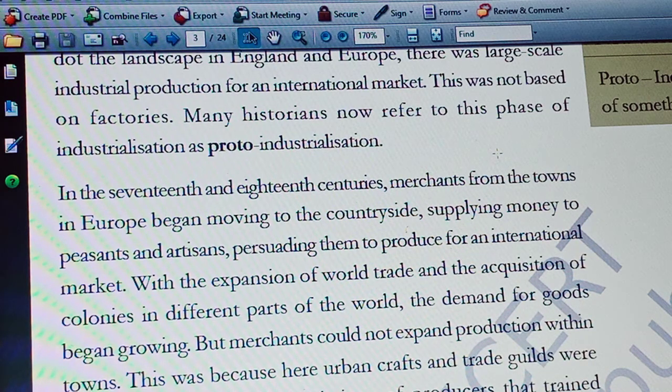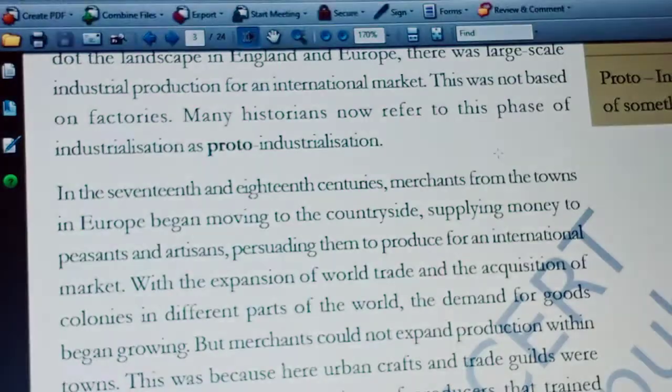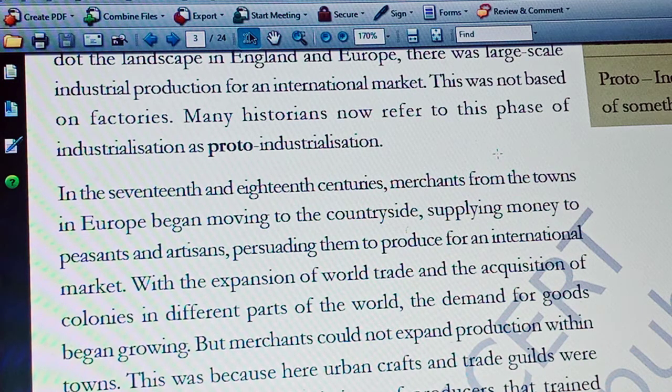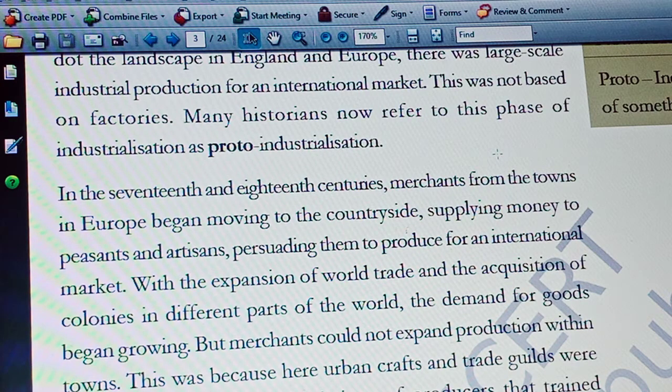So what are trade guilds? Trade guilds are nothing but associations of producers. For example, an iron manufacturers' association or an aluminium producers' association. These are examples of how they had associations. Most of the trade was controlled by these trade guilds. These trade guilds appointed craftspeople, gave training to these people, and they produced the goods.